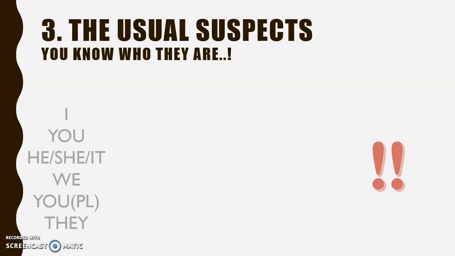Thirdly and finally are our usual suspects. And I said to you at the start, I bet you know who a few of these are going to be. It's no surprise that the verb hacer is here. He always misbehaves. Hacer meaning to do or to make. Now, these are completely irregular. They're going to do entirely their own little thing here. So let's take a look at what I did, I made, you did, you made, etc. looks like.